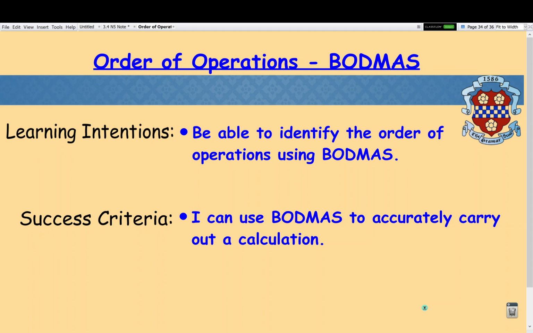Hi guys, so for our numeracy period today, we're going to jump back a little bit and look again at order of operations. So using BODMAS to decide which order to carry out a calculation between all the different operations: brackets, powers, all that sort of thing that we haven't done in a wee bit of time. So I thought we would jump at the opportunity to do a little bit of practice on this today.